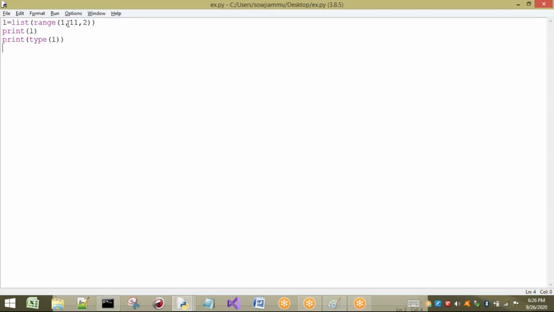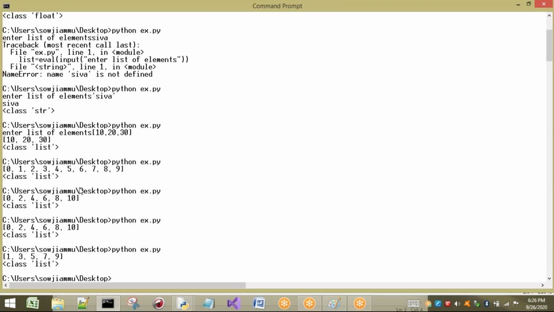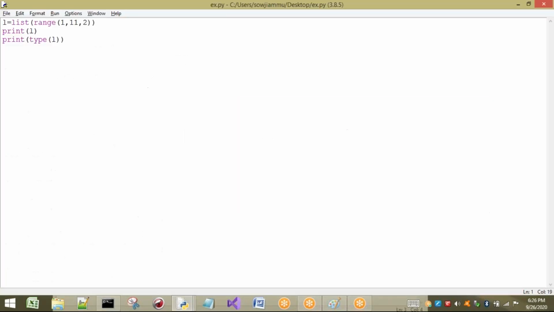The reason is that I'm starting from 1, it is going to take up to 10, and the step is 2. After 1, 2 will not be printed, 3 will be printed. After 3, 4 will not be printed, 5 will be printed. In the same way up to 10. So we are going to get odd numbers.